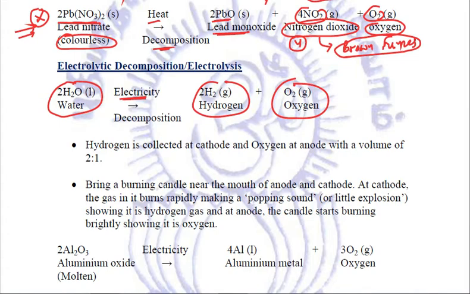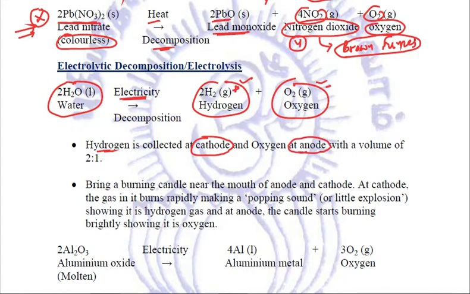First thing is that hydrogen, which is liberated, is a gas. Oxygen is also a gas, and they will be collected at different terminals. Hydrogen being a positive ion will be collected at the negative terminal, that is the cathode, and oxygen being a negative ion will be collected at the positive terminal, that is the anode.